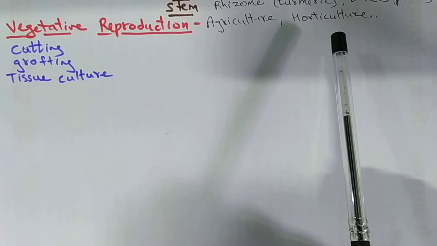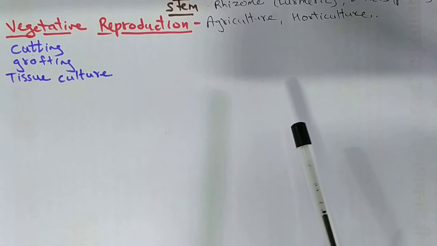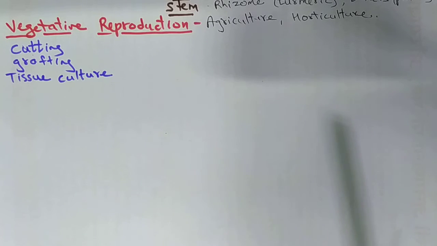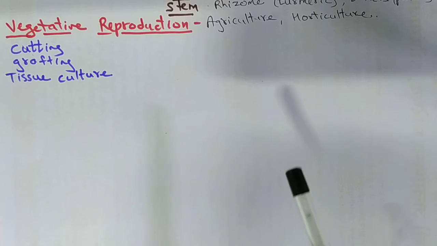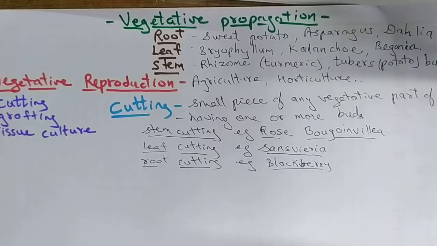Agriculture and horticulture is developed so as to develop many fresh stocks of plant. In order to multiply fresh stocks of plant, the artificial methods are cutting, grafting and tissue culture. Let us see each of them in detail.